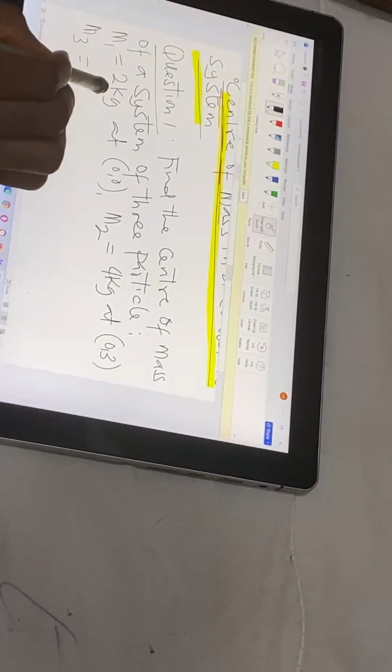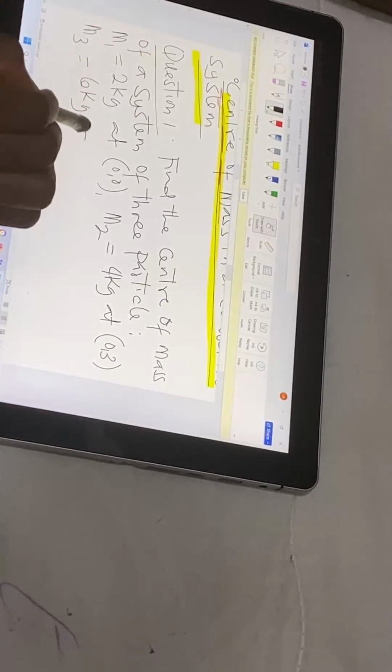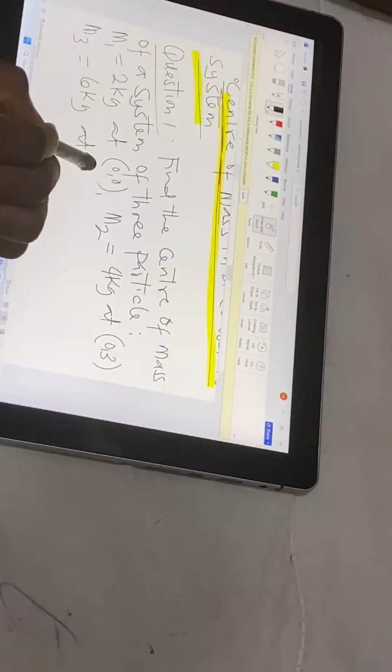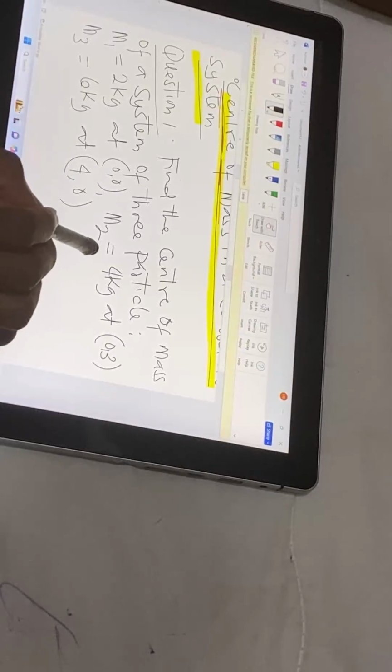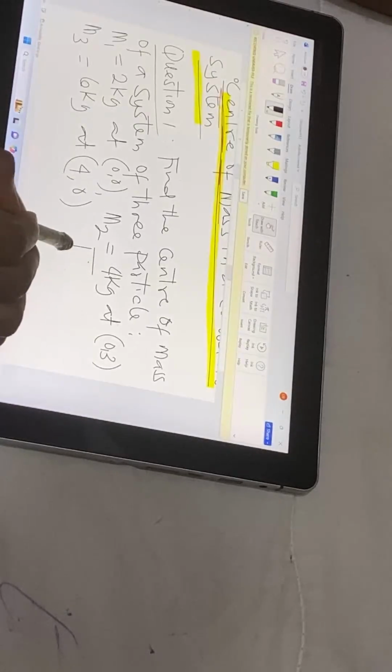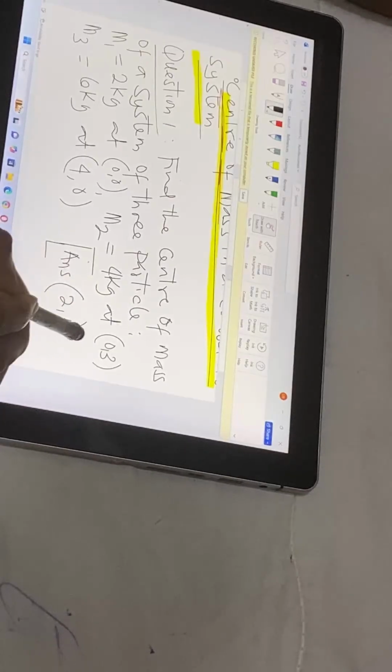M3 is equal to 6 kg at 4, 0. The answer to this question from the textbook is 2, 1.